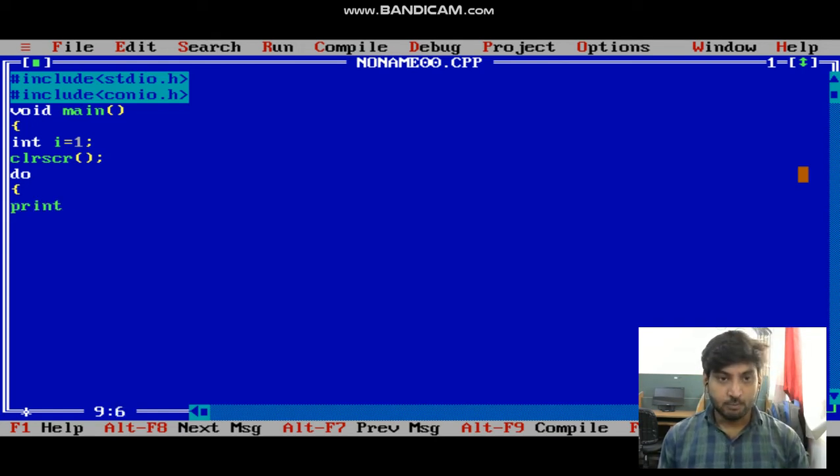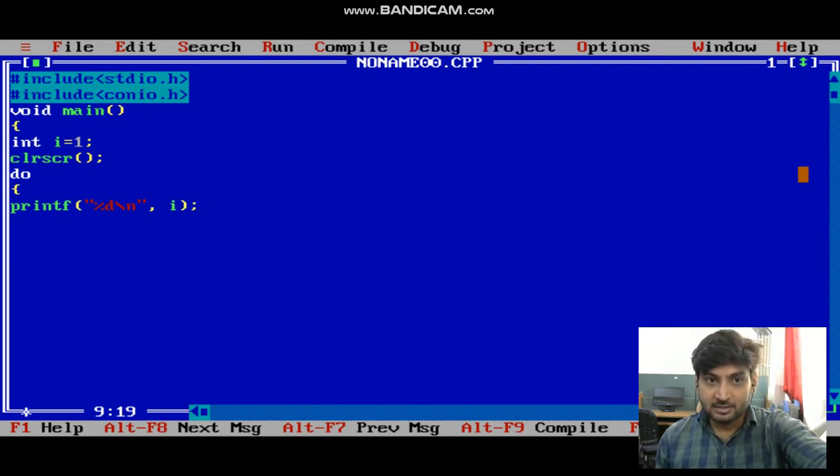So now printf %d and for new line and print the value of I, right. This is a statement. Now what I am doing? I just assign a function do, start a bracket and giving the statement printf %d and I. So the statement is printing the I value. Here I assign the value of I is equal to 1, right.